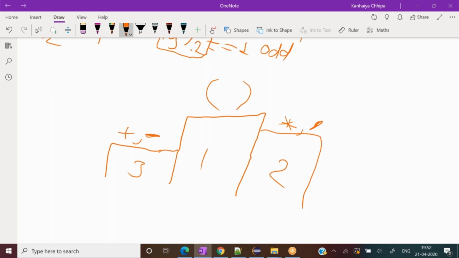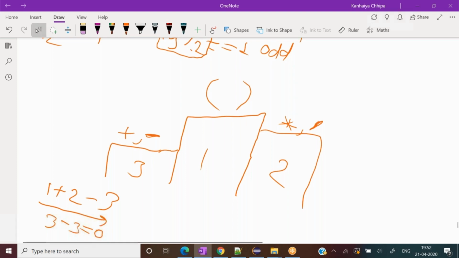So whenever you write 1 plus 2 minus 3, it would be evaluated from left to right straight away. It would add 1 plus 2 first, then 3 minus 3 equals 0.